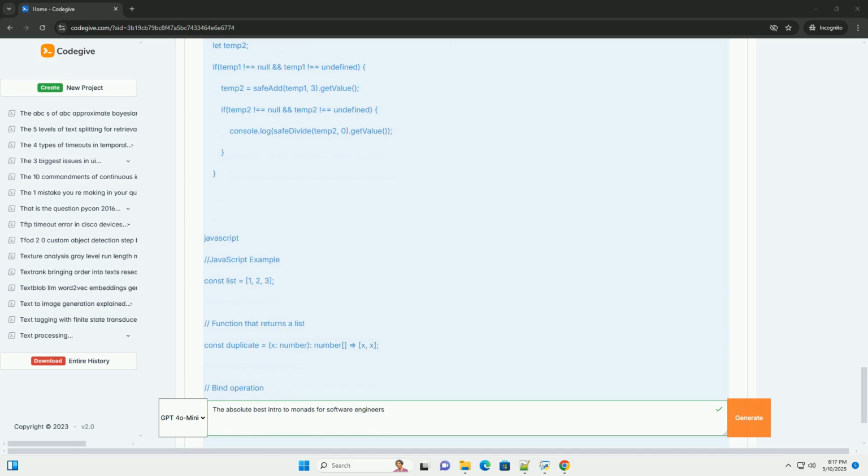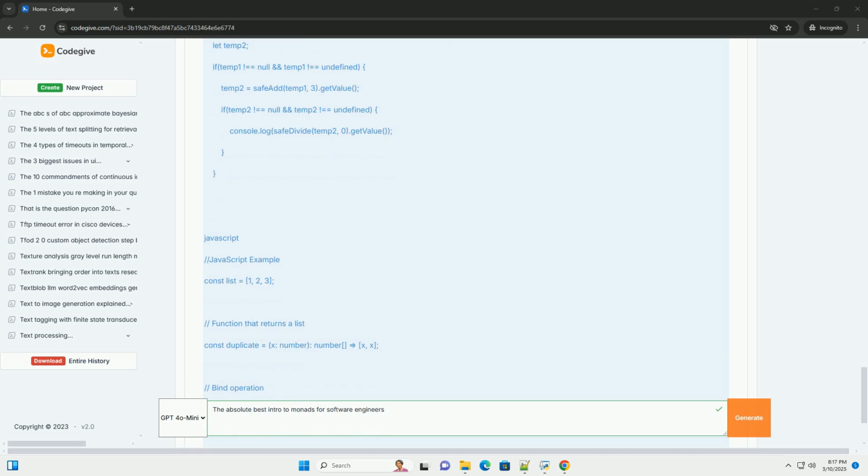6. The List/Array monad, working with collections. Arrays and lists can also be viewed as monads. The return operation typically creates a list containing a single element. The bind operation applies a function to each element in the list and then flattens the resulting lists into a single list. This is particularly useful for dealing with non-deterministic computations or branching scenarios.